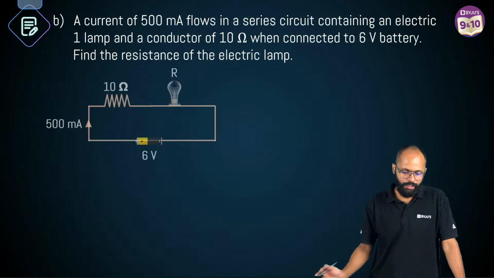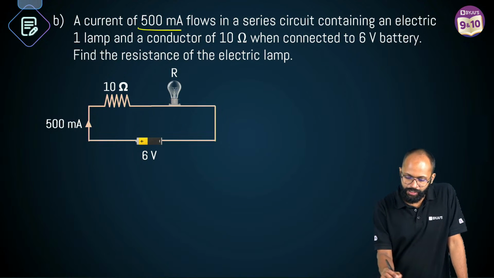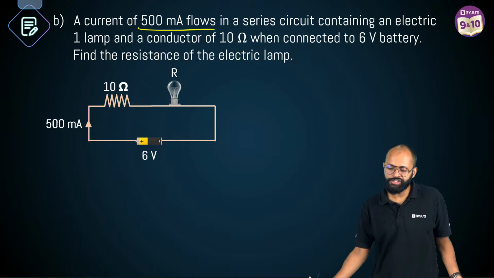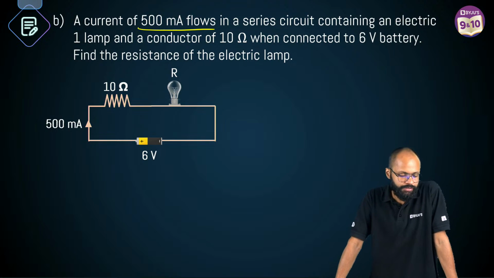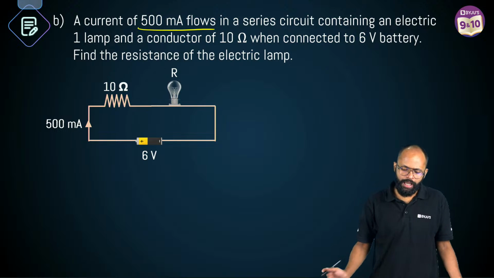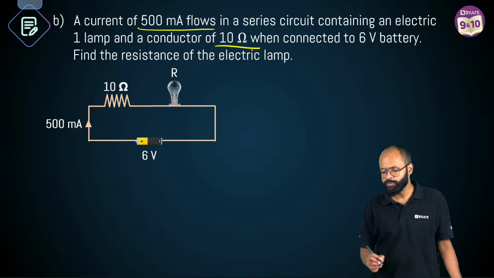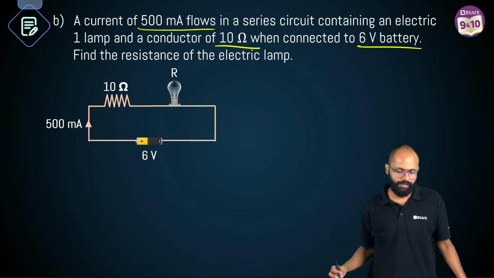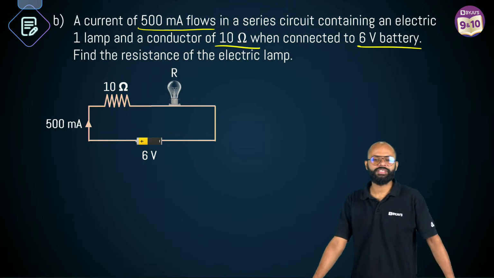Correct. Come on, move ahead. A current of 500 milliampere flows in a series circuit containing an electric lamp and a conductor of 10 ohms. When connected to a 6 volt battery, find the resistance of the electric lamp. Arey, easy question yaar, come on.